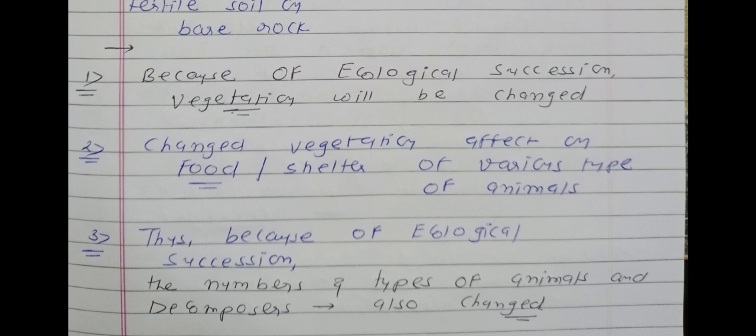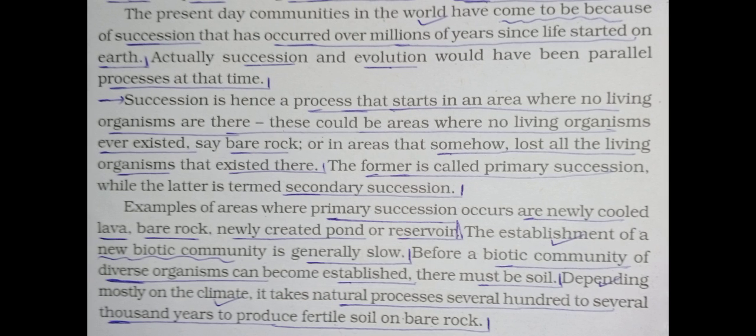Thus, because of ecological succession, the numbers and types of animals and decomposers will also be changed. So we can say that because of ecological succession, underline first point the numbers, second point the types, third point is about the decomposers. Okay, so first 2 points are number and type of animals, and the third one is about the decomposers also changed.